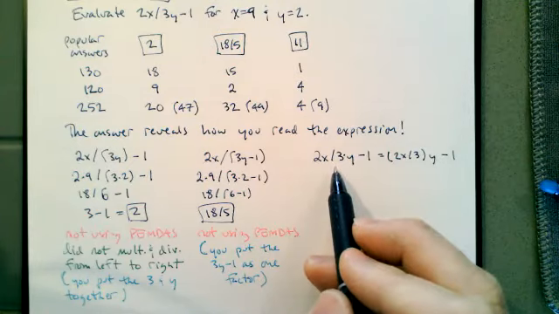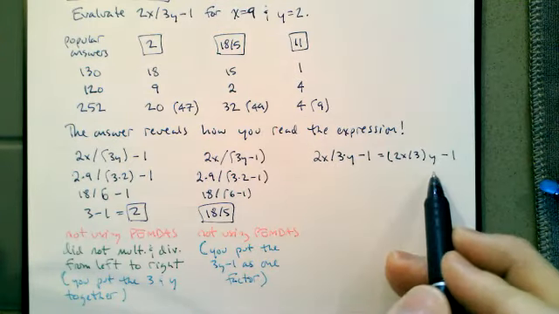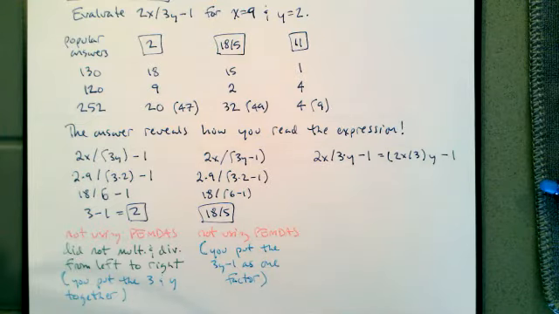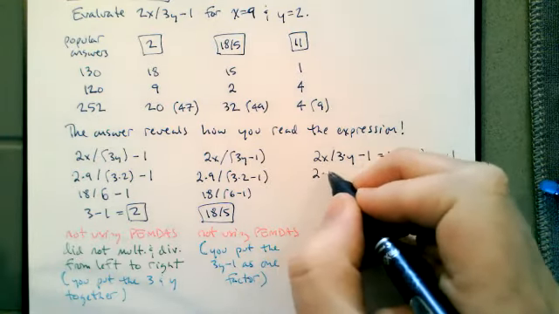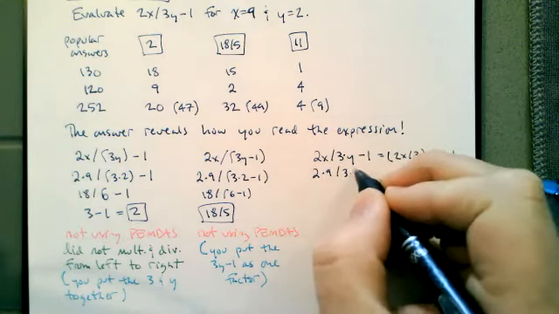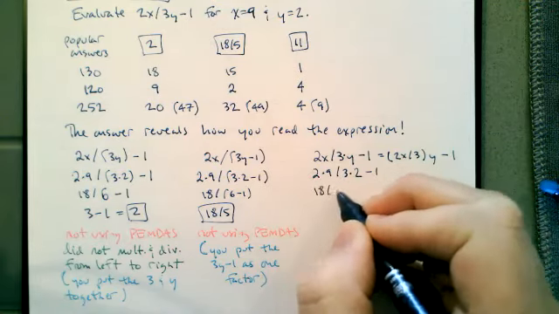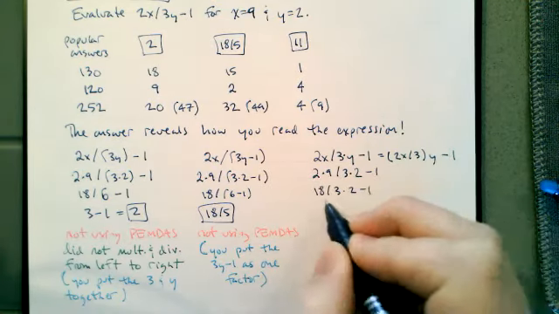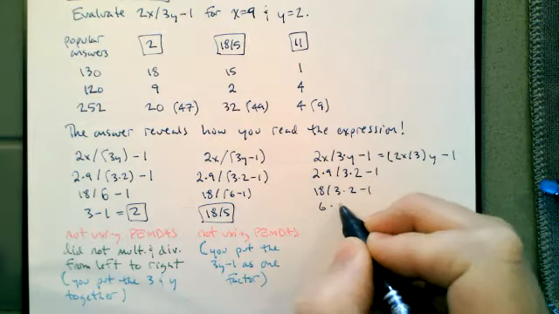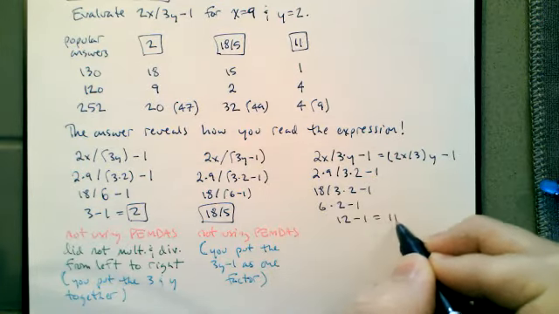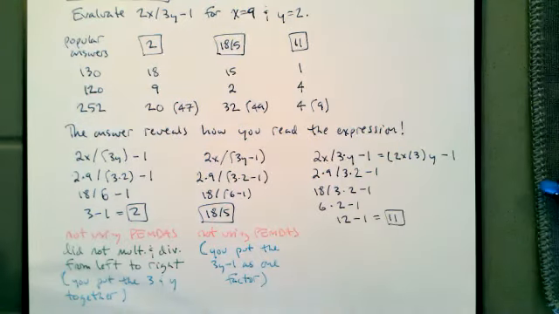Multiplication and division go in order from left to right, at the same time. Here you are using PEMDAS, because you said this is 2 times 9 divided by 3 times 2. 2 times 9 is 18, divided by 3 times 2 minus 1. 18 divided by 3 is 6 times 2 minus 1. 6 times 2 is 12, minus 1 is 11. If you got 11, you applied a strict reading of PEMDAS.